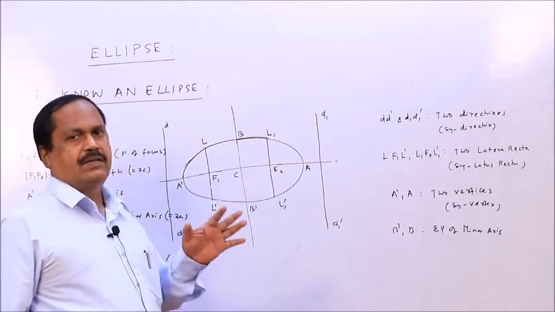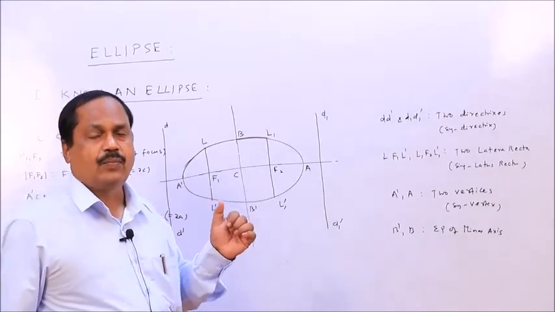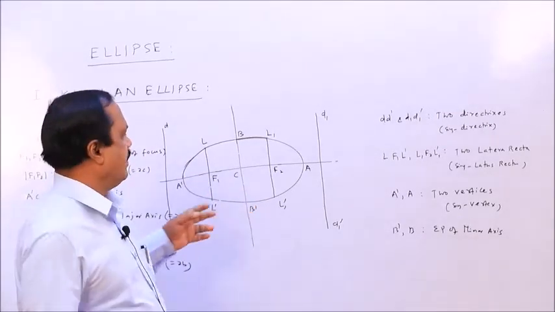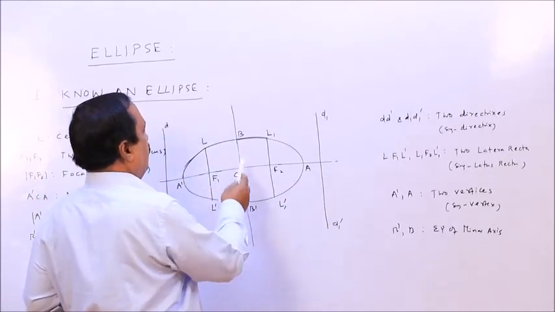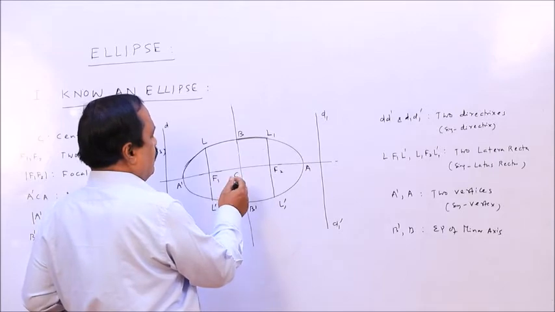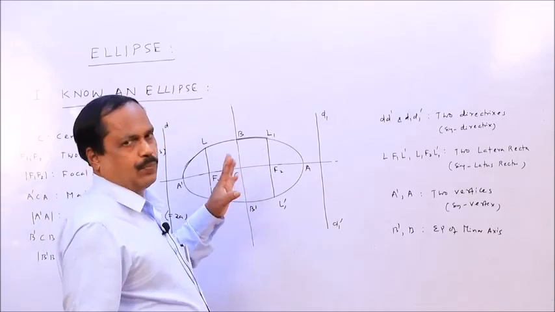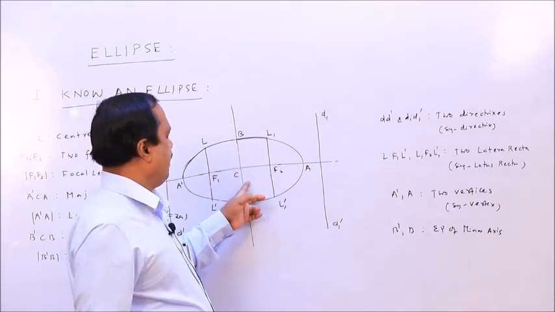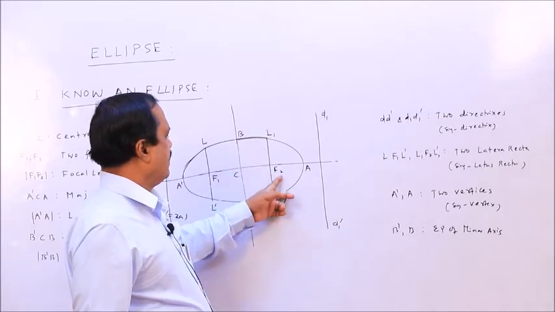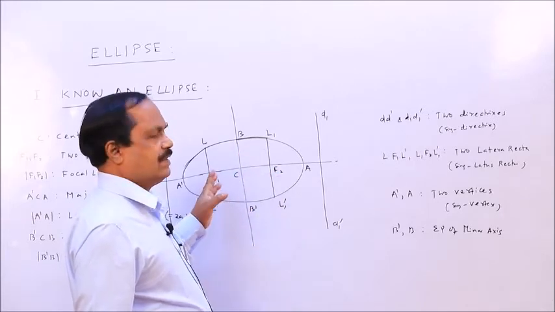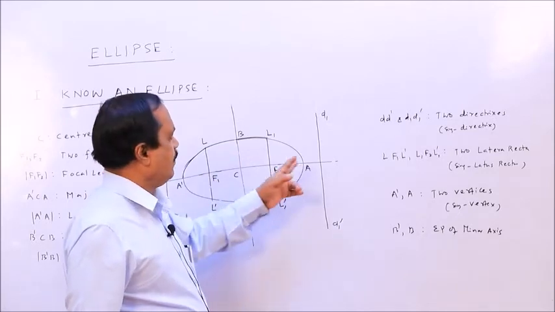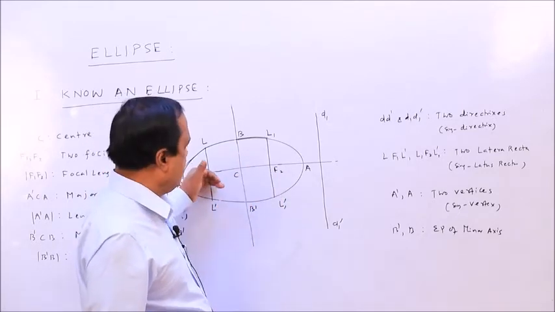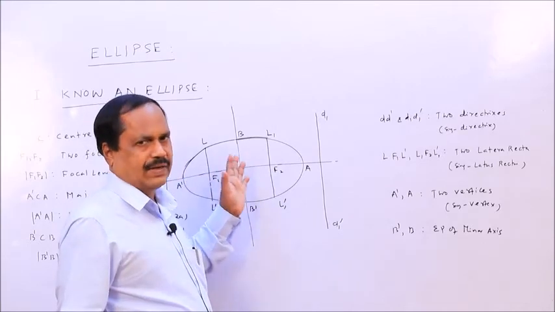Just imagine the four cases I have taught in the case of the parabola. Same here: the axis will be the x axis, the y axis, the center is 0, 0, and then the center will be h, k. Four cases, center h, k, and the foci at h plus c, h minus c. So in the other case, the major axis is the x axis or the major axis is the y axis.